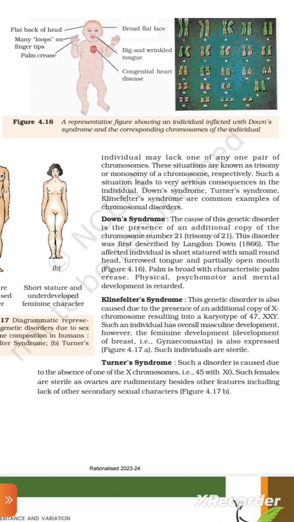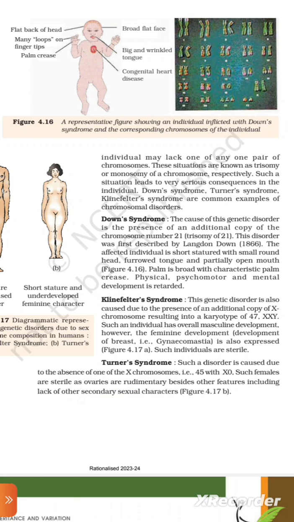Klinefelter syndrome: this genetic disorder is also caused due to the presence of an additional copy of the X chromosome, resulting in the karyotype of 47, XXY. Such an individual has overall masculine development. However, the feminine development of breast, gynecomastia, is also expressed. Figure 4.17a. Such individuals are sterile. Turner syndrome: such a disorder is caused by the absence of one of the X chromosomes,